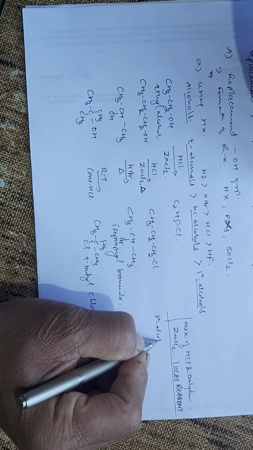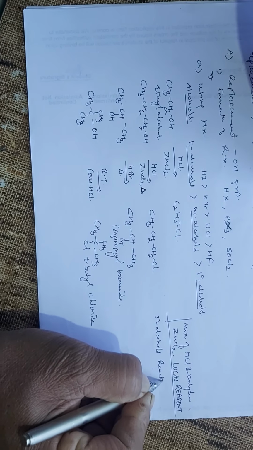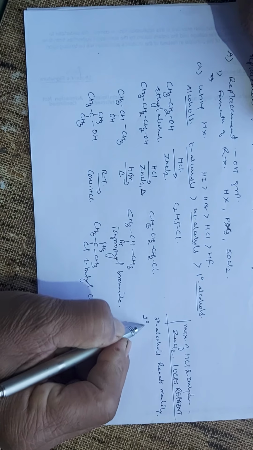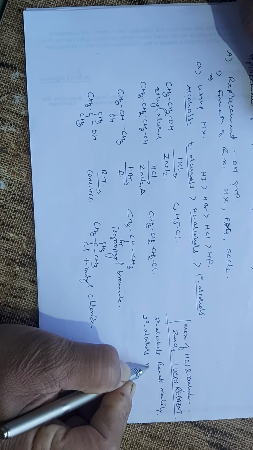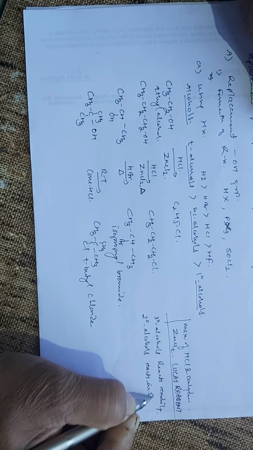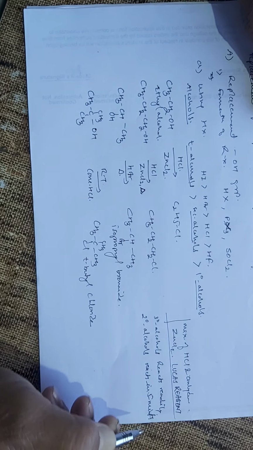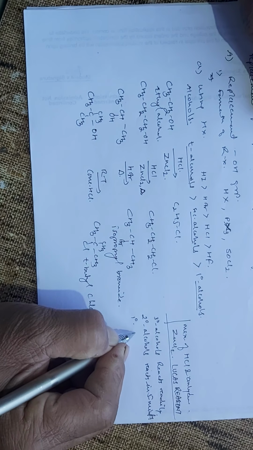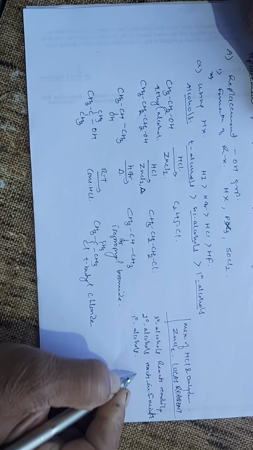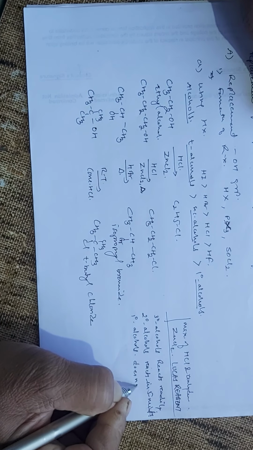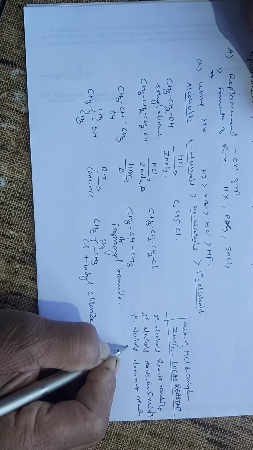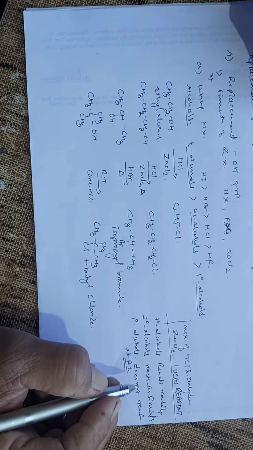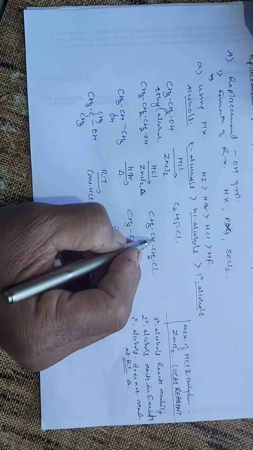Tertiary alcohols react readily, whereas secondary alcohols react in 5 minutes, whereas primary alcohols do not react at room temperature, or need some more drastic condition, and so heating is also necessary in this reaction.